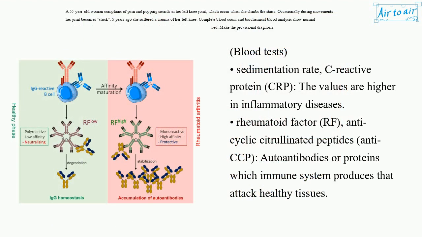Blood tests: sedimentation rate, C-reactive protein, CRP, the values are higher in inflammatory diseases. Rheumatoid factor, RF, and anti-cyclic citrullinated peptides, anti-CCP, autoantibodies are proteins which the immune system produces that attack healthy tissues.